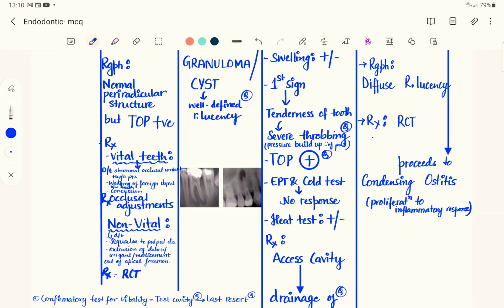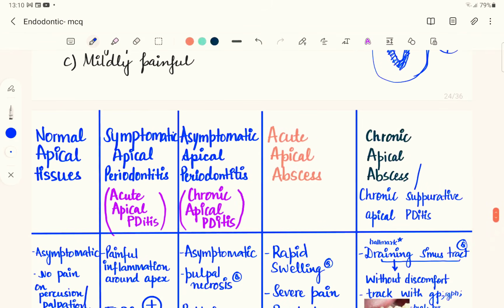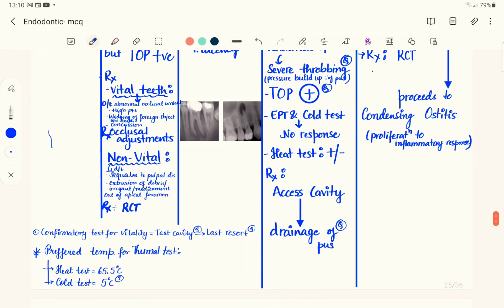If the tooth is non-vital, that is usually because of pulpal disease. If the patient's pulpal disease progressed, then it may progress into acute apical periodontitis. Because of the infection from the pulp, this infection invades into the periodontium. So from the pulp, the infection has gone into the PDL, especially in the apical areas.